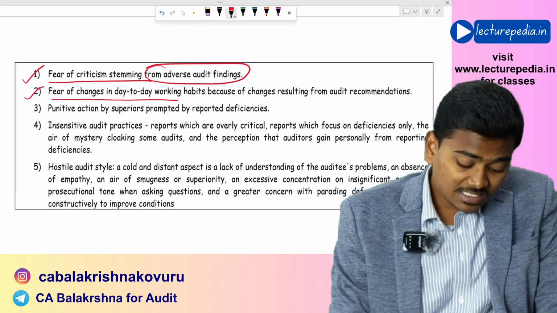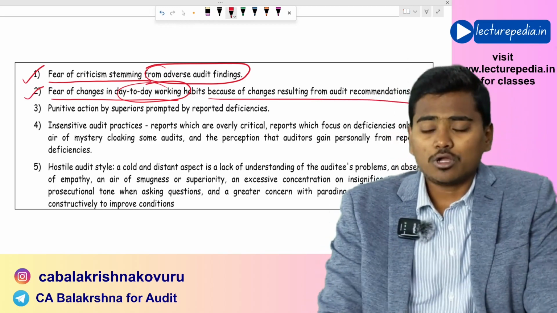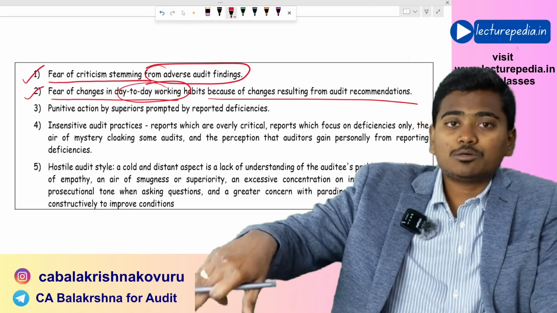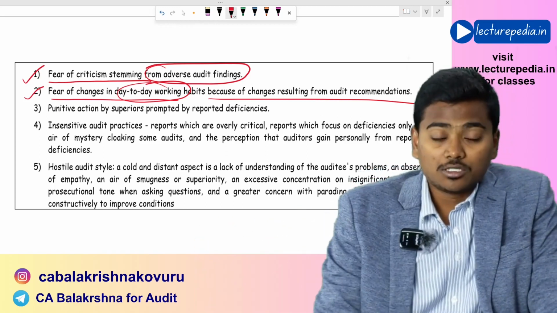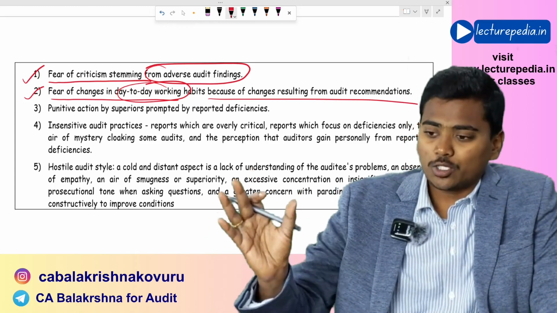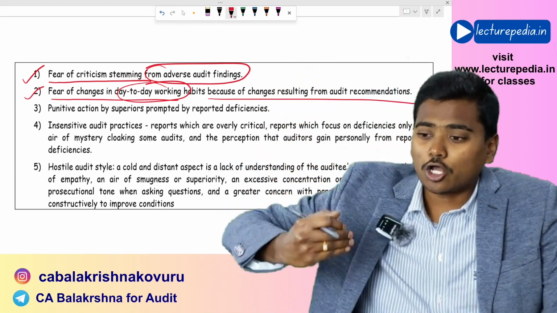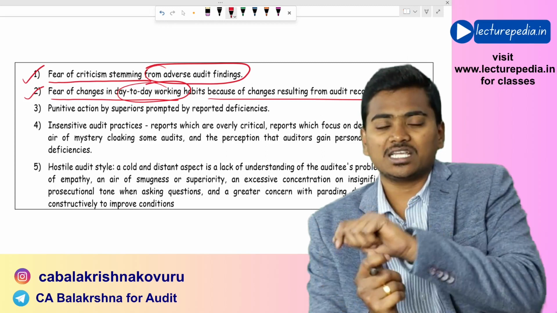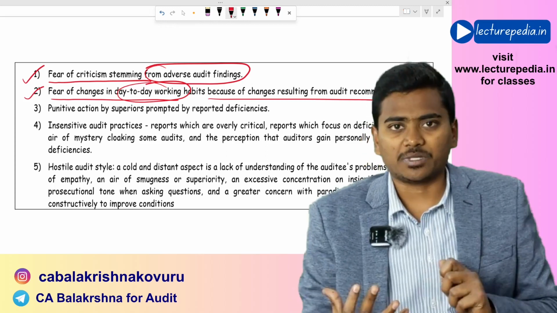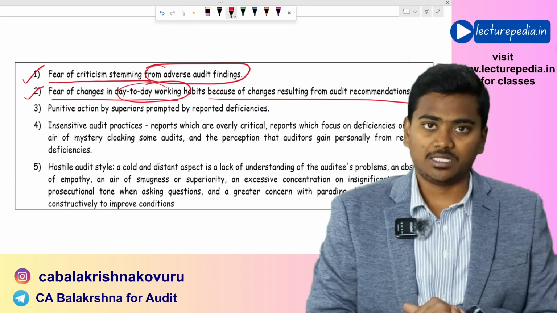Also, fear of changes in day-to-day working habits because of changes resulting from audit recommendations. Now, the management auditor can make recommendations to change a procedure or any particular process. If this change is implemented, the employees who have been doing that particular process for many years would have adapted to that procedure. Now if suddenly you change that procedure, they will have to learn new aspects again. So even because of this, there could be antagonism in the company.